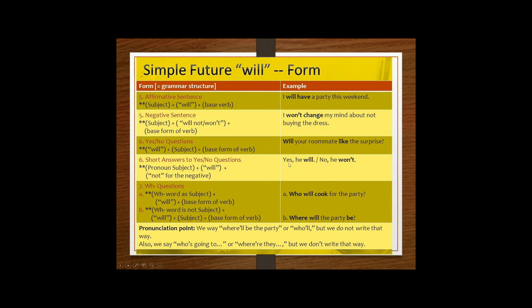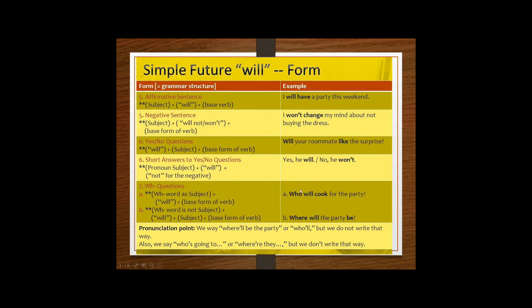It depends on your question, obviously. In this case, the short answer is yes, he will, or yes, I will, or no, he won't, or no, I won't.